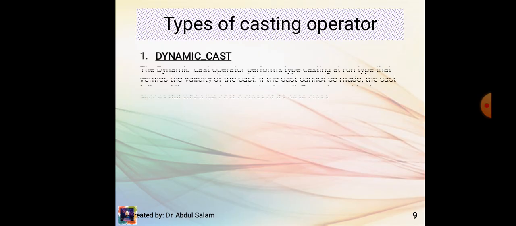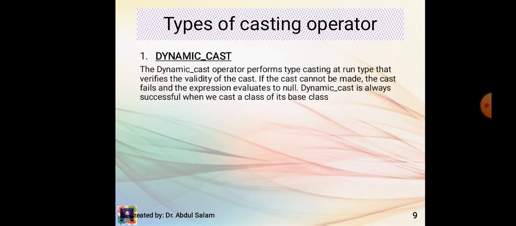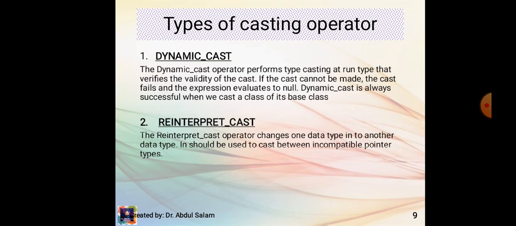Types of casting operator. Dynamic cast. The dynamic cast operators perform typecasting at run time that verifies the validity of the cast. If the cast cannot be made, the cast fails and the expression evaluates to null. Dynamic cast is always successful when we cast a class to its base class.